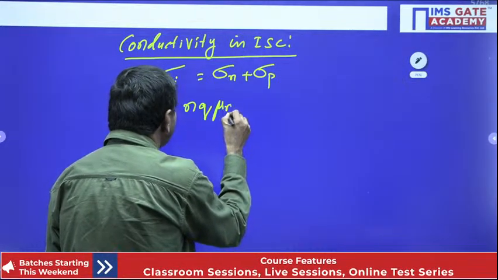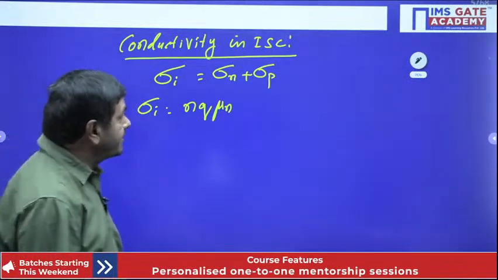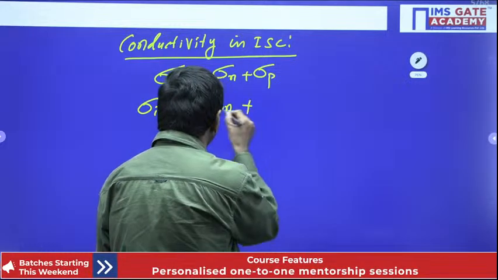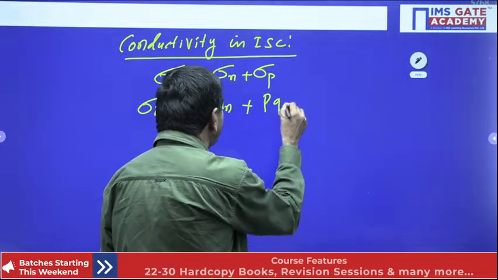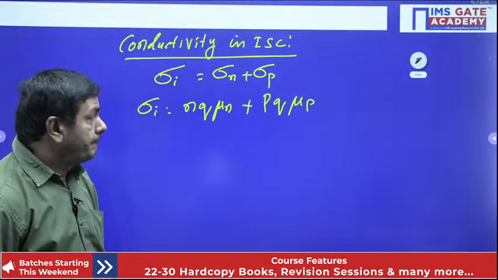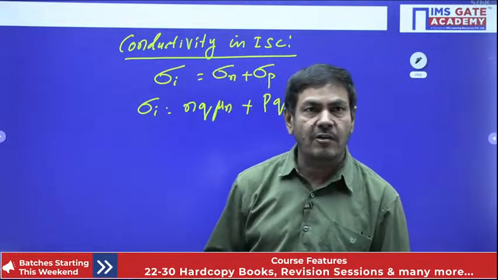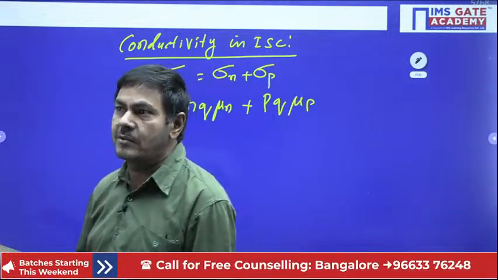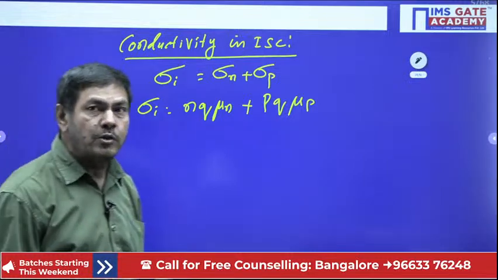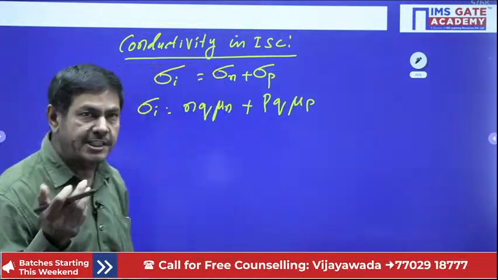Charge density into mobility of electrons is required for electrons. If it is for the holes, in the place of N, I can put a P into Q into mu P, I can use directly. P into Q, P into mu P. I said already, in intrinsic semiconductors, concentration of electrons and concentration of the holes are equal. Those two are equal. So I can put N equal to P, P equal to Ni also I can put now. Ni is nothing but the intrinsic concentration.